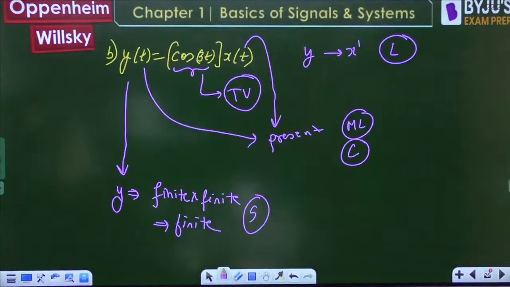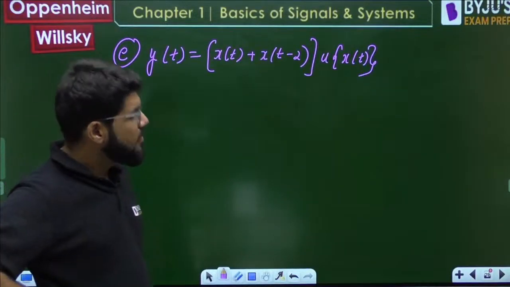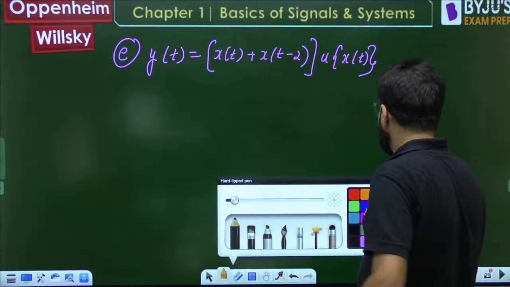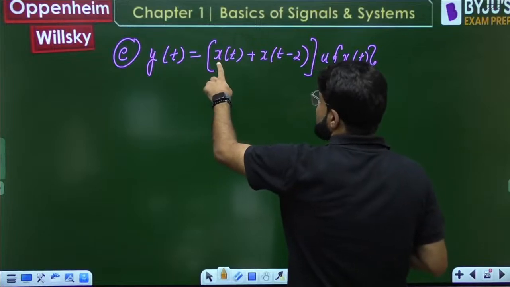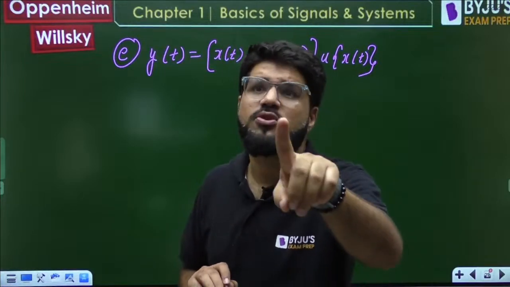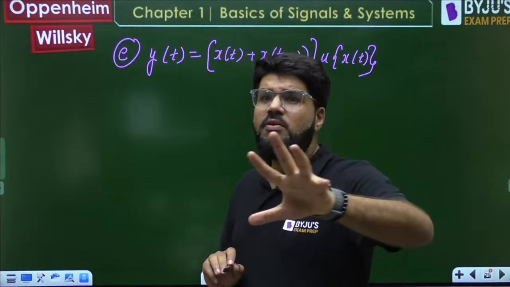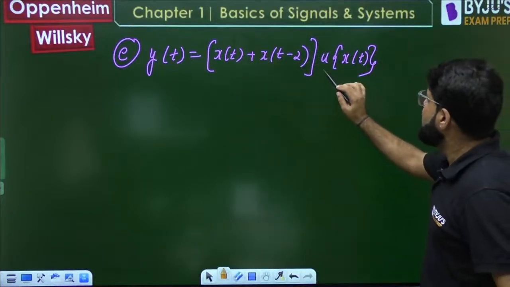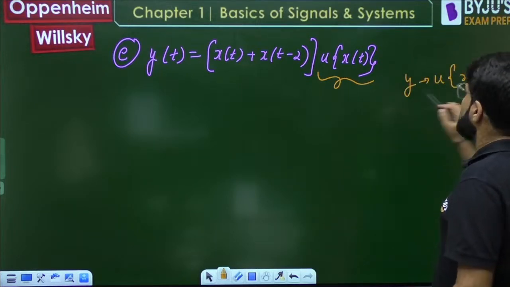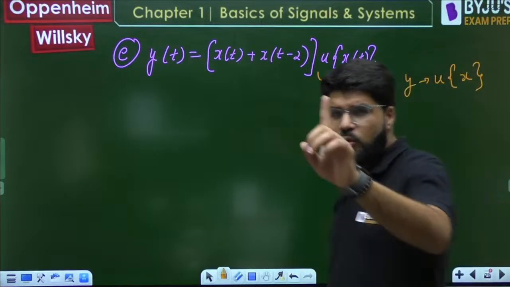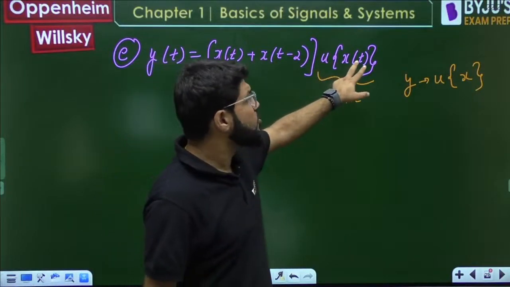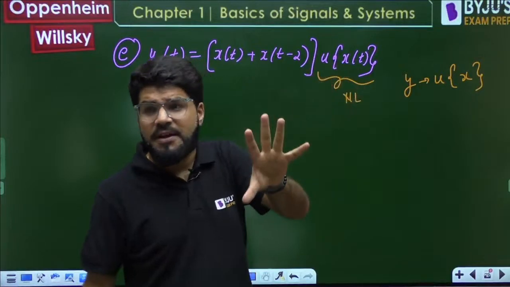Now tell me, y(t): the relation between input and output. This part is linear, but u of x(t) is non-linear. Y is directly an x power 1 function. We will not prove linearity right now; for that you can watch my other videos. But we will use the direct results, because the output depends on u of input, so it is non-linear. Output should only depend on x power 1. But is there any separate function of time? This is input, and this is also input. It's not u(t), it is u of x(t).